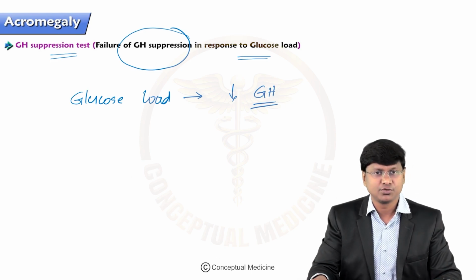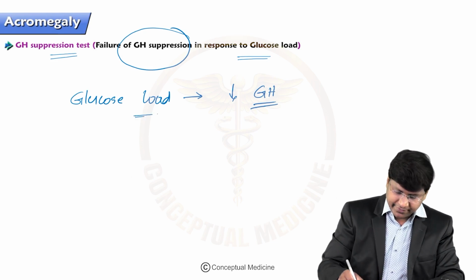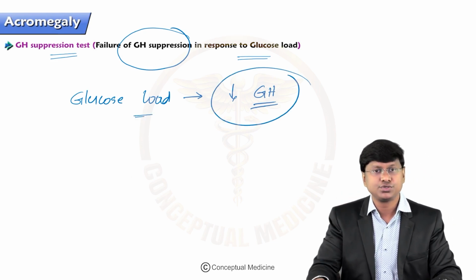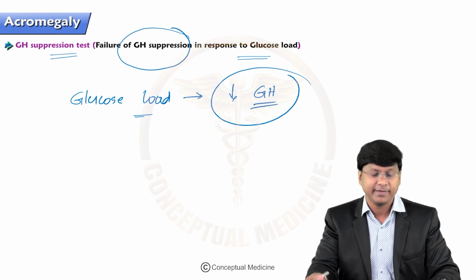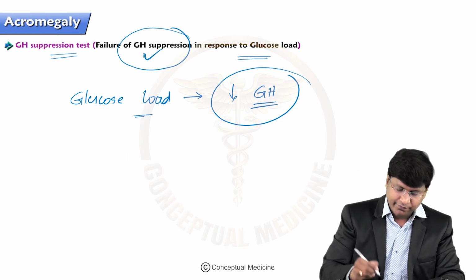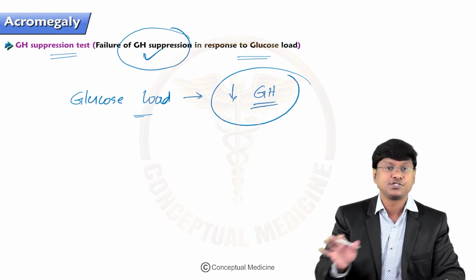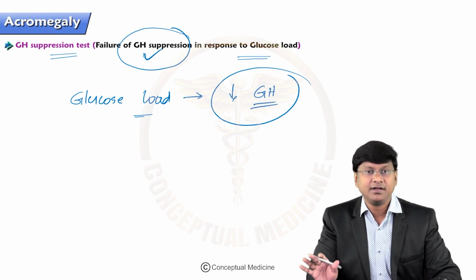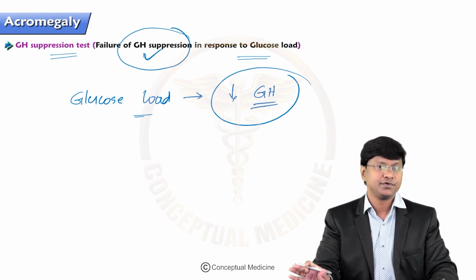Then coming to your growth hormone suppression test. Normally whenever you give a glucose load, the growth hormone levels should suppress. But in acromegaly, there is failure of growth hormone suppression in response to your glucose load. So that will confirm the diagnosis of acromegaly.